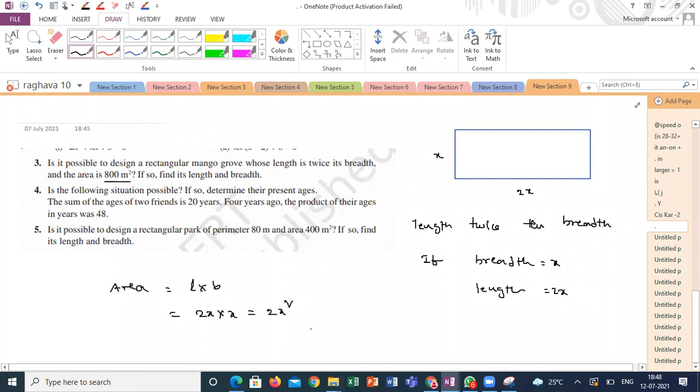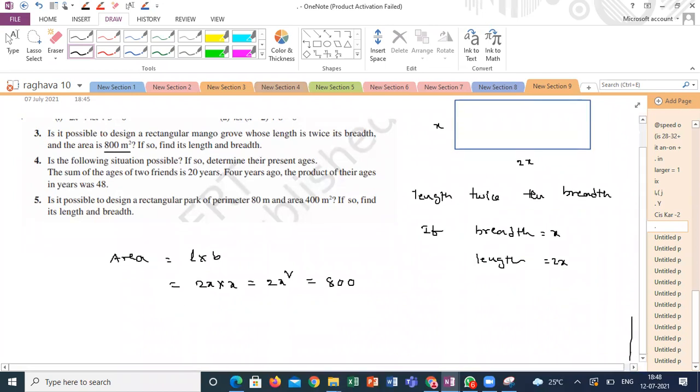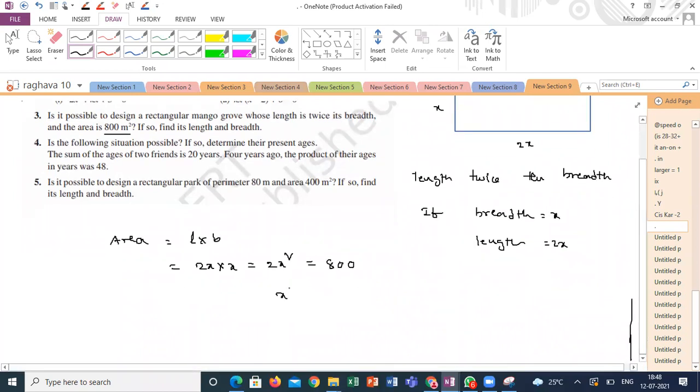He is saying that area is 800. Is it possible? He is asking. So if 2x square is equal to 800, x square is equal to 400, x square minus 400 is equal to 0. Where b square minus 4ac value is how much? b is 0, square, minus 4 into 1 into c, which is minus 400. This is plus 1600, which is greater than 0.